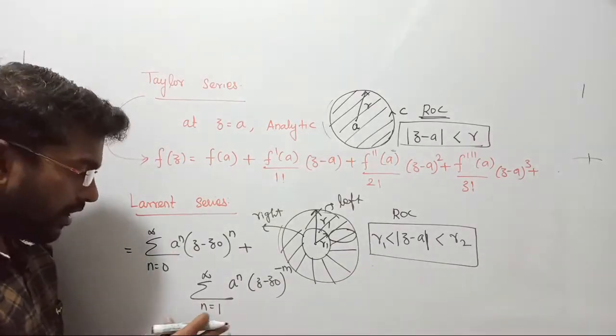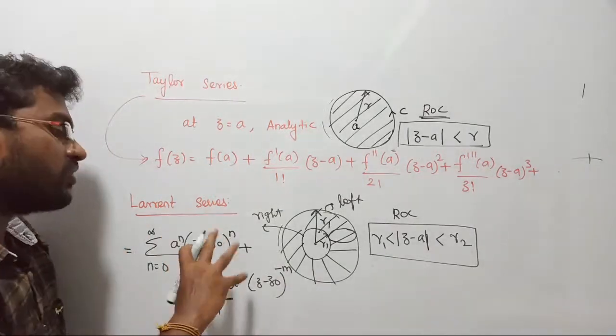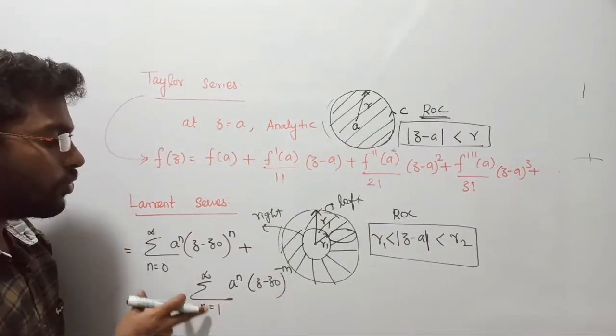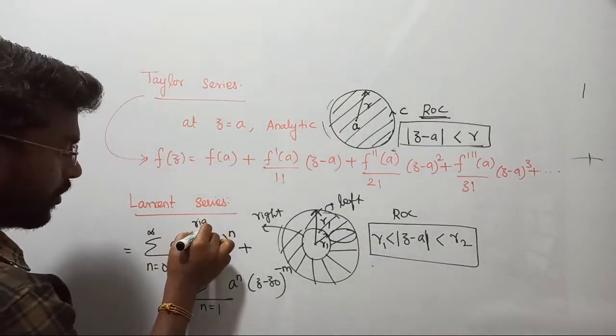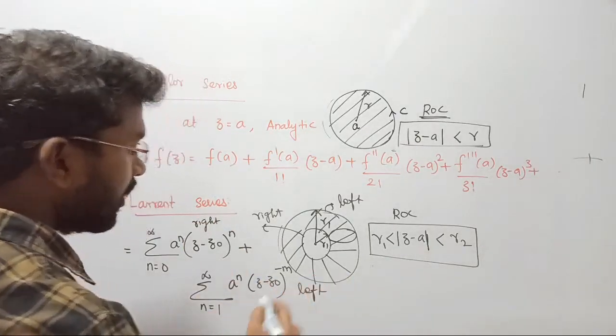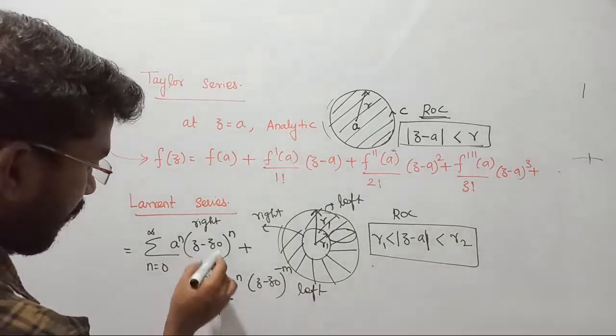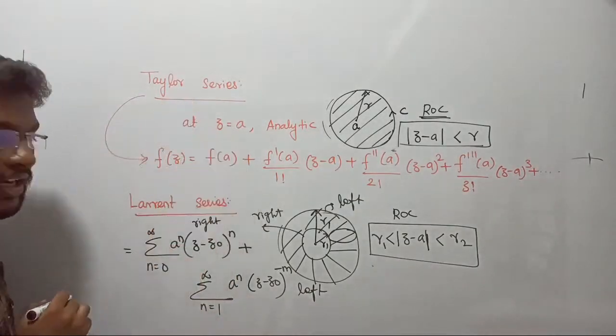In Z transformation, when I was considering the left sided signal, I was going from minus 1 to minus infinity, and then I was interchanging the limits, that is plus 1 to infinity. Clear? Anyway, so this denotes the right sided signal, and this will denote the left sided signal. And one more thing, if you observe these two series carefully, they almost look like our Taylor series only.